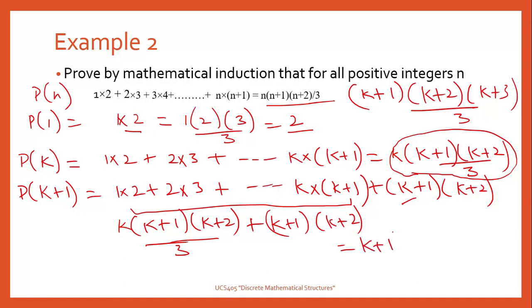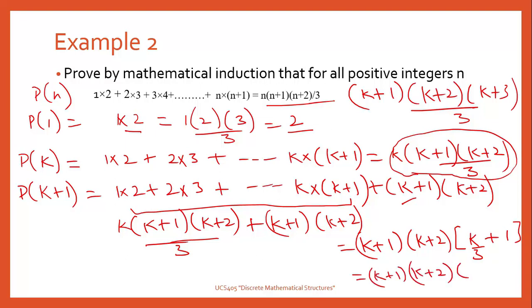Taking k plus 1 into k plus 2 as common, we will get k by 3 plus 1. So this is equal to k plus 1 into k plus 2 into k plus 3 by 3, which is same as this.